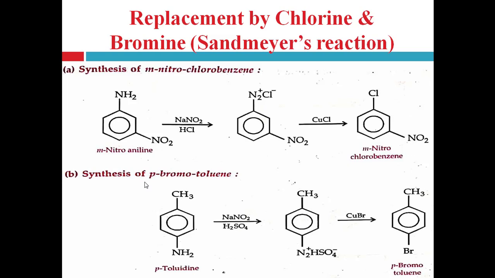So meta-nitroaniline to meta-nitrochlorobenzene, that means the NH2 group is replaced with chlorine. But how will this happen? By diazotization of the amino group, NH2 group. So first of all, meta-nitroaniline undergoes diazotization reaction with sodium nitrite and hydrochloric acid in cold condition and is converted into the corresponding diazonium chloride salt. Now this diazonium chloride group can be replaced by using cuprous chloride, CuCl, not cupric chloride, right? Cuprous chloride, CuCl, right?